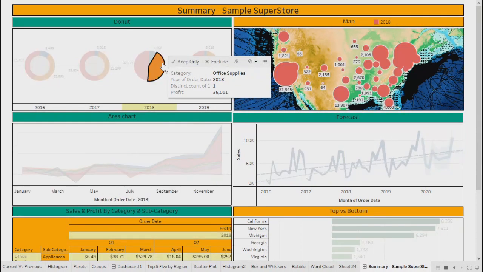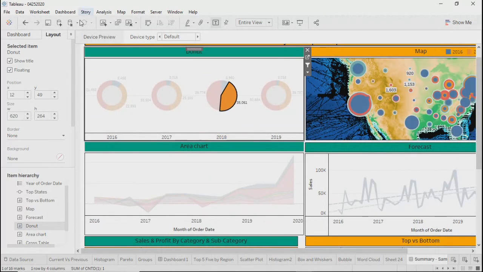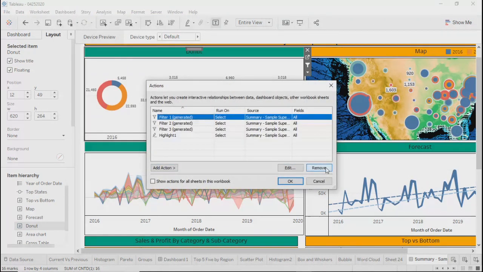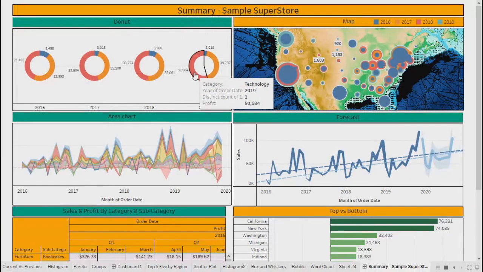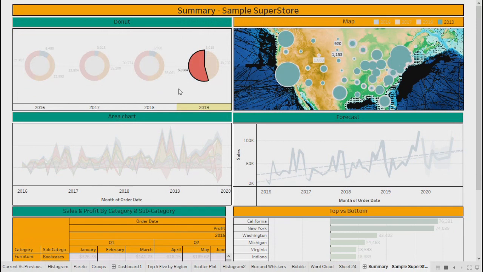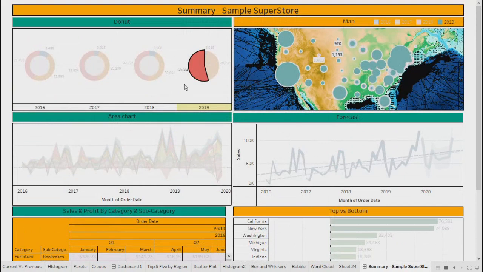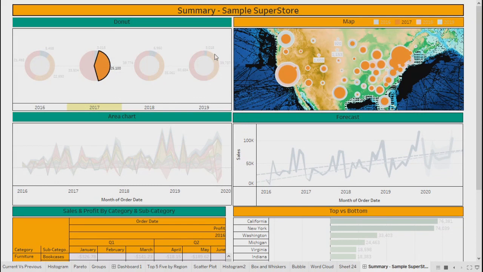Over here, it's kind of high. Now there are two filters. I need to remove the first one. So if it is this, what is getting highlighted and what's not? Okay. On the map, it looks fine to me because the map shows all other elements, but only highlights what I'm selecting.